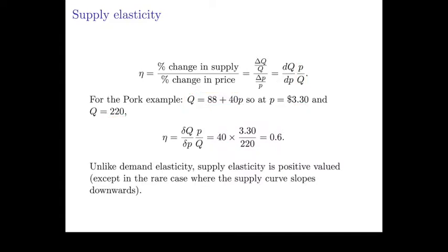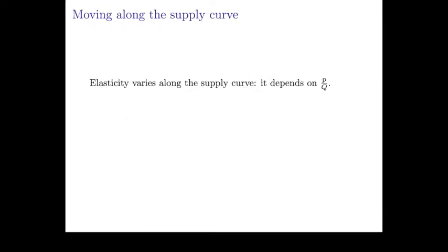So this is typically, like I said, going to be a positive value, and in the rare cases where you have a downward sloping supply curve, it would be negative valued. So just like with the demand curve, you could move up and down the supply curve and look at what happens to the value of supply elasticity. Again, just like the demand elasticity, it's going to depend on P and Q. In particular, it depends on the ratio of P over Q.